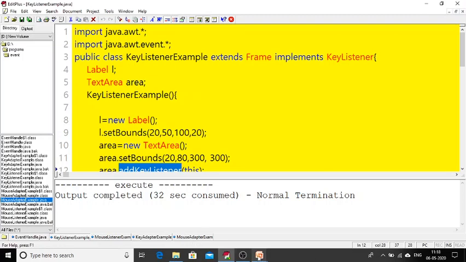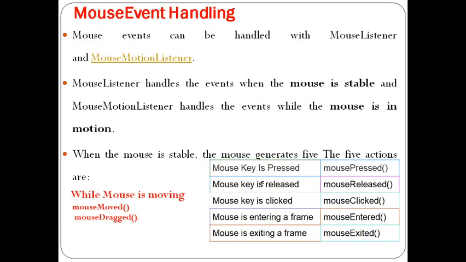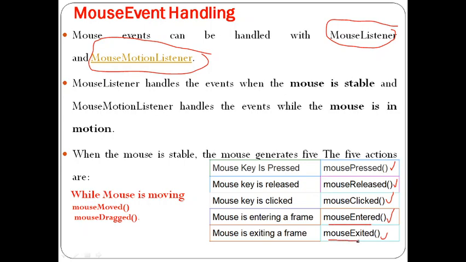So next topic is mouse event handling. Mouse event handling is when you click the mouse, when you enter the mouse, when you exit from the object, or when you drag the mouse. If you want to perform some actions for these, we need to use two interfaces: the mouse listener interface, and the second one is the mouse motion listener interface. The mouse listener interface handles mouse pressed, mouse released, mouse clicked, mouse entered and mouse exited events. I will show one by one. Whenever you enter into a frame, it is handled by mouse entered. When you come out of the frame, it is handled by mouse exited.